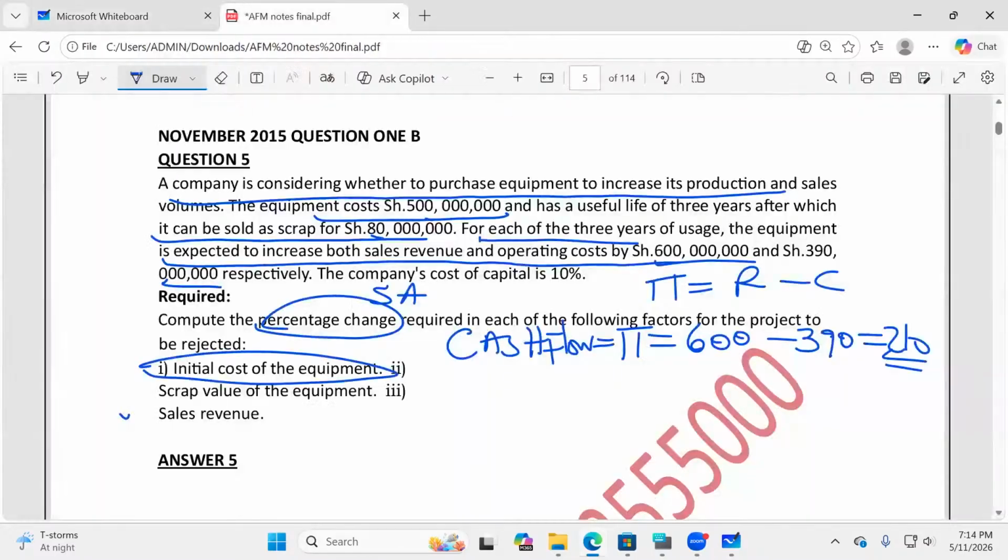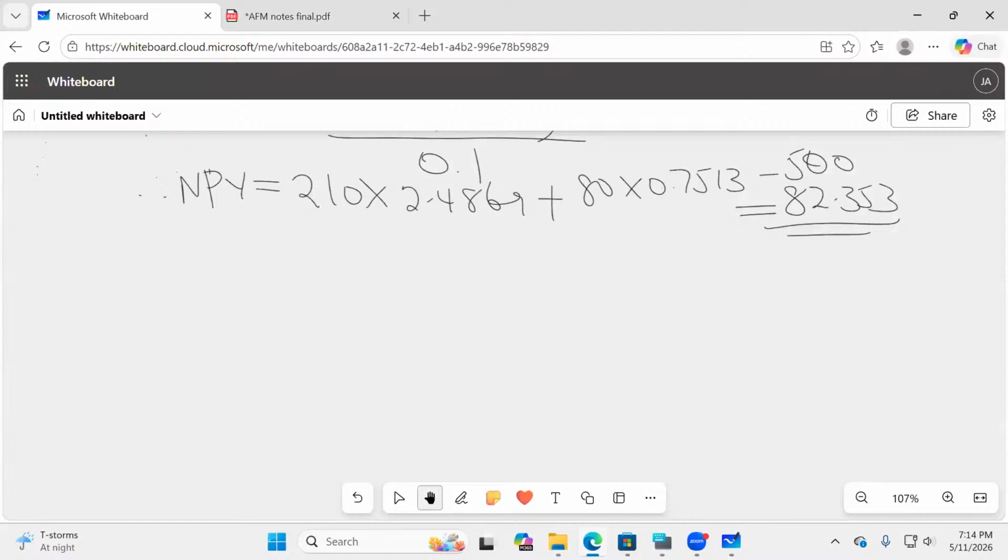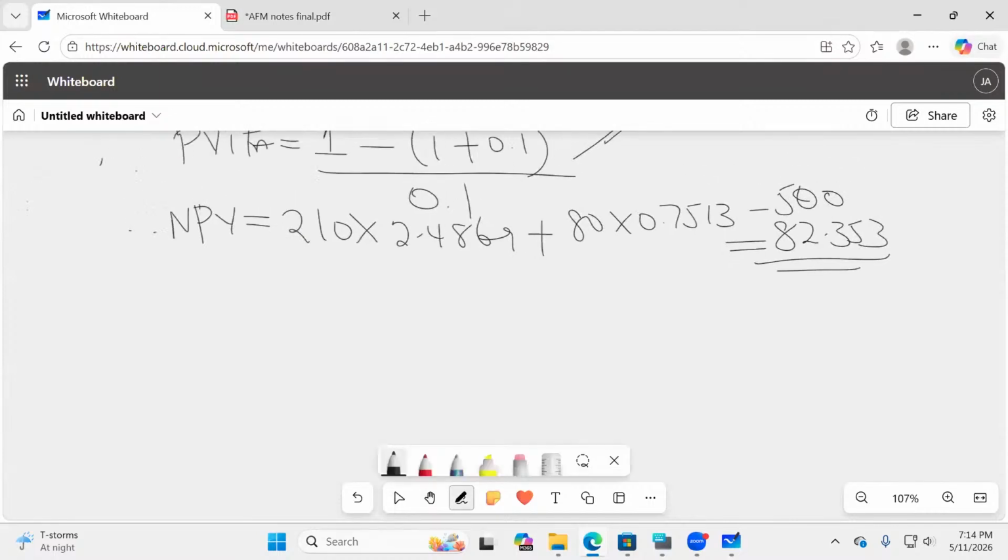All right. So now, ladies and gentlemen, having gotten this concept, we should be able to go back here to the question. They want us to give them sensitivity analysis with respect to the following factors. And remember, for sensitivity analysis, it is one factor at a time. So we start with the first factor, which is your initial cost. So then you come and write here, sensitivity analysis, percentage of initial cost.